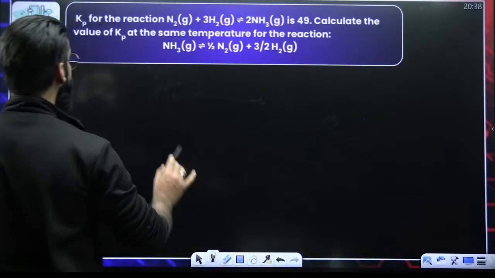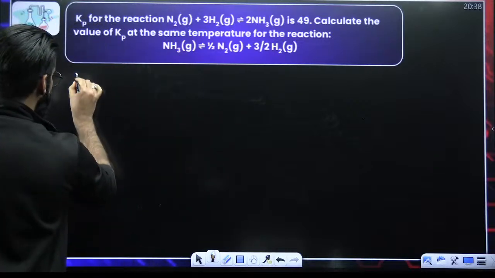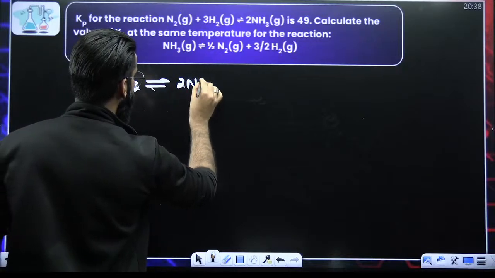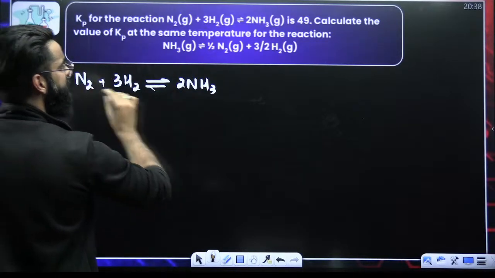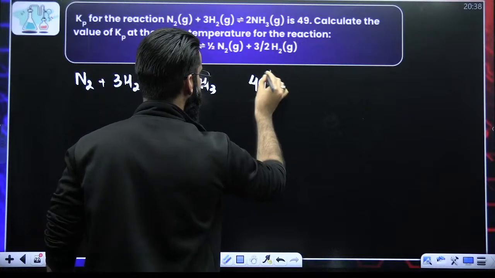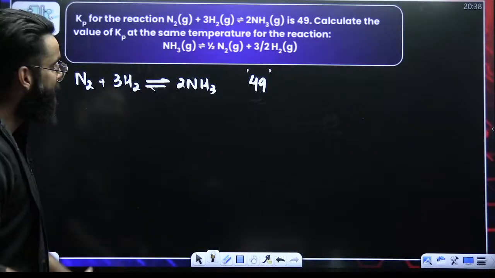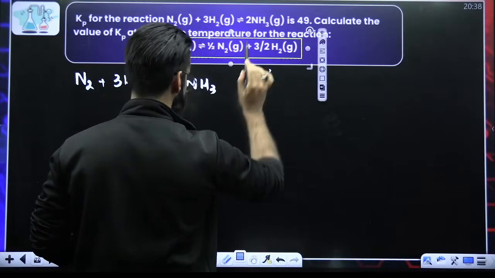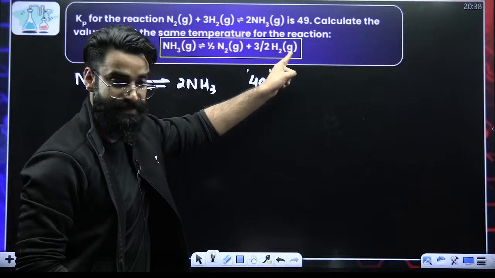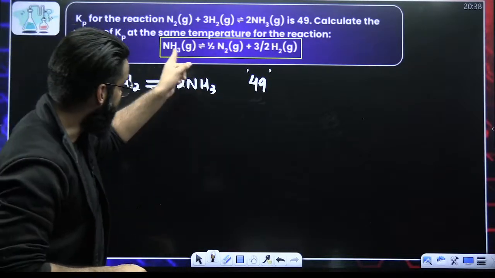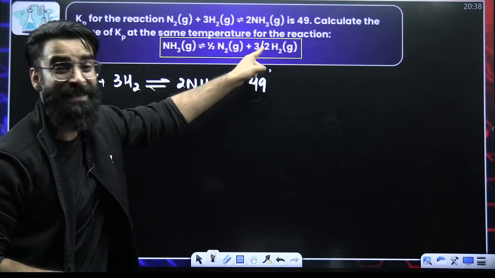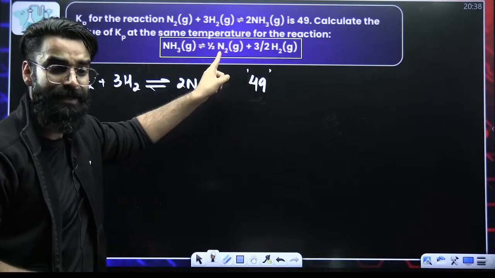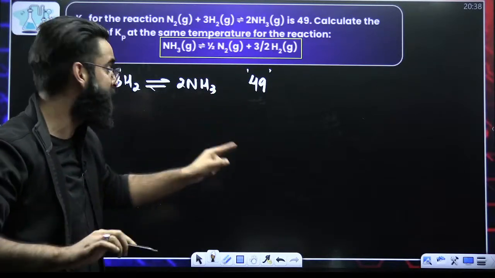As far as the question is concerned, Kp for the reaction that's given to me is N2 plus 3 times H2 gives 2 times NH3. As per the question, the equilibrium constant of this reaction is 49. Now, I am supposed to calculate the equilibrium constant for this reaction. Remember, the reaction whose equilibrium constant is to be calculated, you are supposed to make that reaction out of the given reaction.